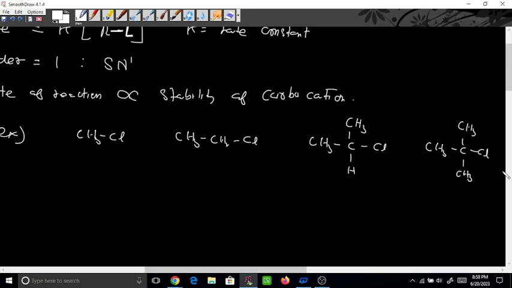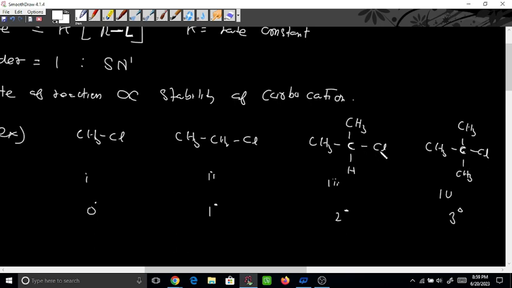So what do you think? Which one will be the more stable carbocation, 1, 2, 3, or 4? The most stable one would be this. This is 3 degree, this is 2 degree, this is 1 degree. Do you still have any problem identifying what is 3 degree and what is 1 degree? This is the reference carbon, and it is connected to 3 other carbons, so it is 3 degree.